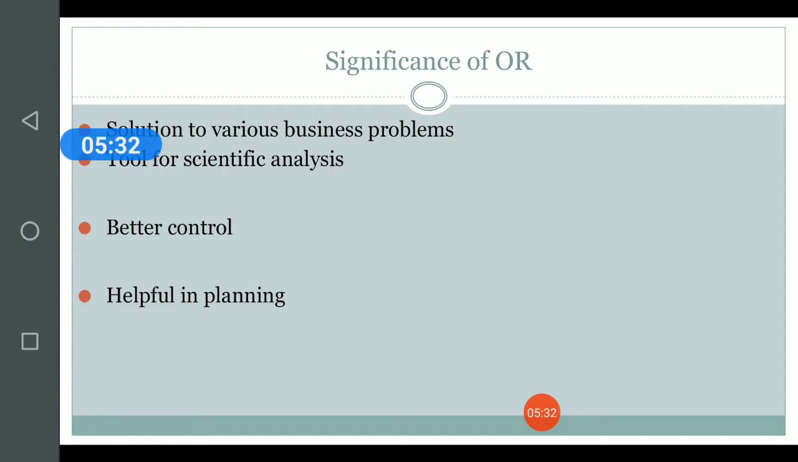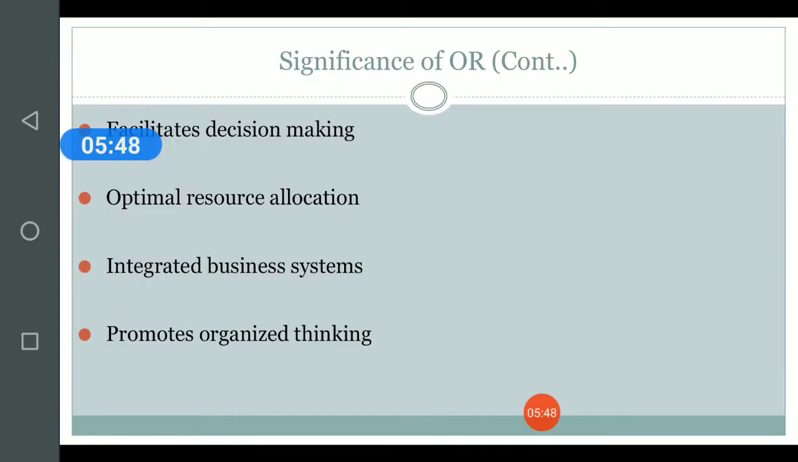As we are able to evaluate all the alternatives prior to actually executing them, it is a very helpful tool in the planning phase of management. Then it facilitates decision making, which we have discussed already.